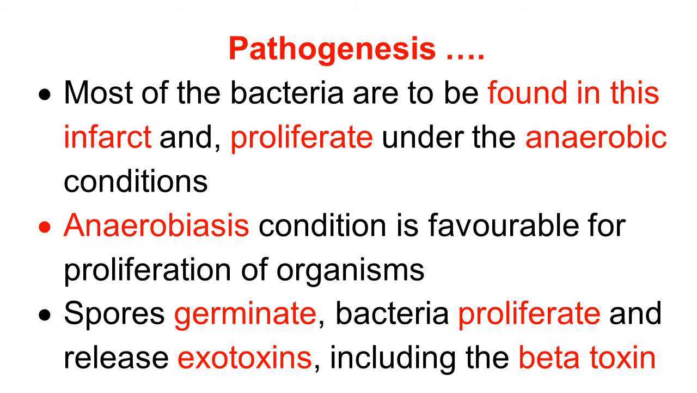Clostridia require hypoxia or anaerobic condition for their development. That is a favorable condition for them. When there is a favorable condition, the spores germinate in anaerobic condition, bacteria proliferate, multiply, and release exotoxin, including beta toxin. Beta toxin is the important toxin responsible for the pathogenesis of the disease.